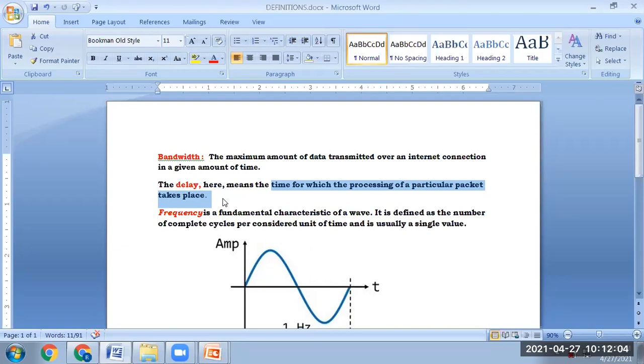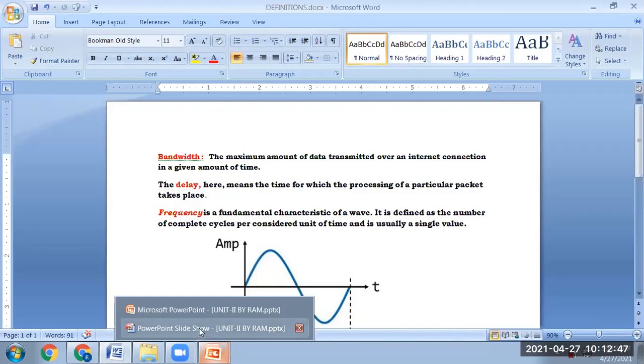What is delay? The time taken for processing is known as the delay. Every layer will have it. Why? Because at the sender side, at every layer, we add some header and trailer. Similarly, at the receiver side, at every layer, we remove the header and trailer. For adding or removing the header and trailer, some time will be taken. Immediately after receiving the data, it won't send it to the next layer. It will take some time for adding some extra data. That adding of extra data is called the delay.